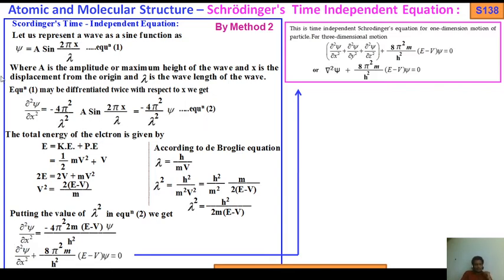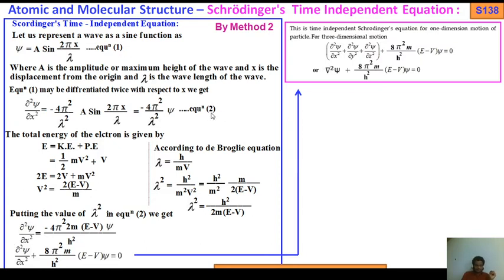Again I tell you, if you differentiate equation 1 twice with respect to x, then we get del square psi by del x square equals minus 4 pi square by lambda square a sine 2 pi x by lambda. As you know, a sine 2 pi x by lambda is nothing but psi. So that's why this becomes minus 4 pi square by lambda square psi, which is assigned as equation number 2.